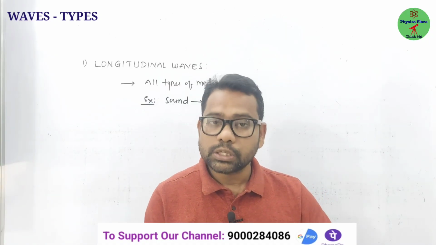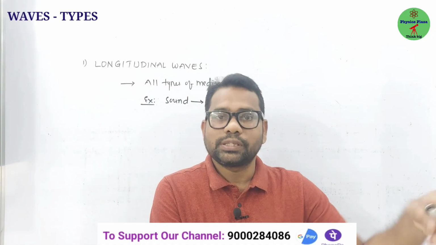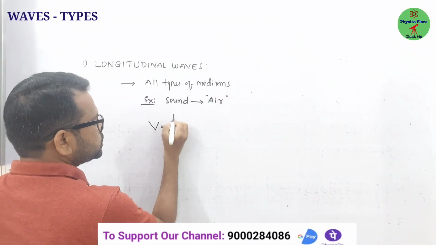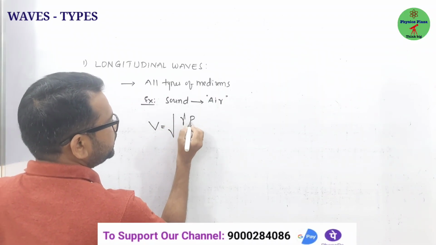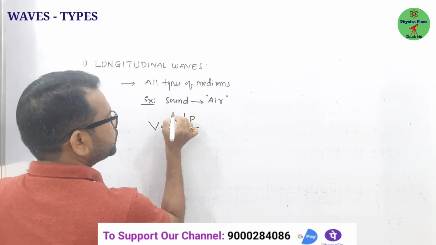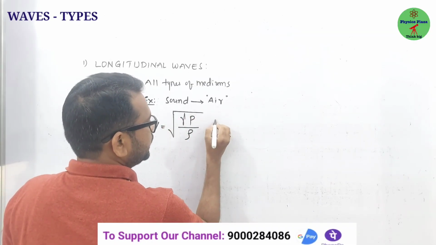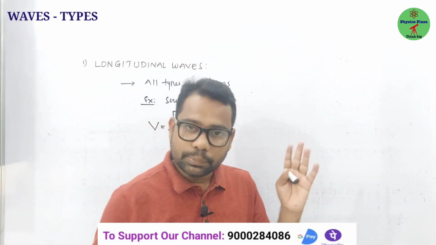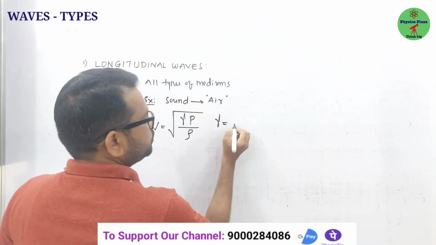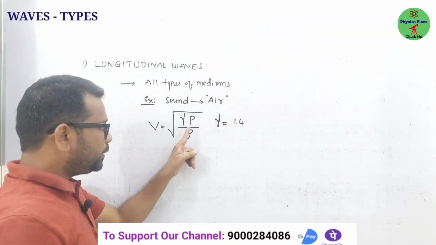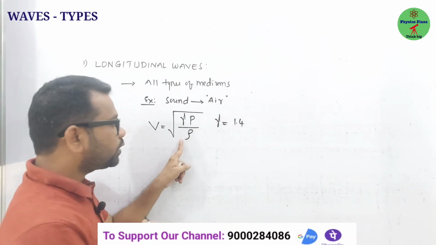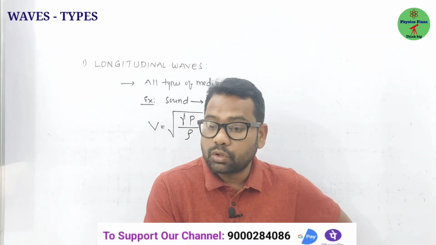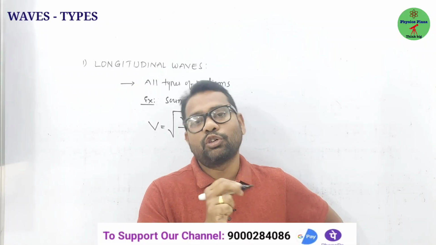But how to find the speed of the longitudinal wave in air, which is nothing but sound, right? So it is given by V equals square root of gamma P by rho. So children, gamma is what actually? It is the ratio of specific heat capacities at constant pressure and constant volume. Its value is 1.4. P is pressure. Now rho is what actually? It's density. So from an examination point of view, they may ask which factors the speed of sound depends on.